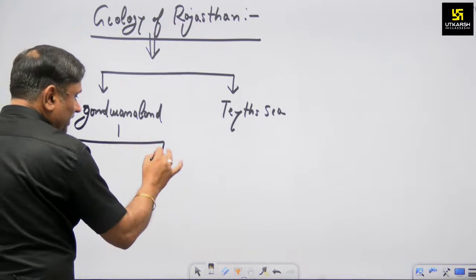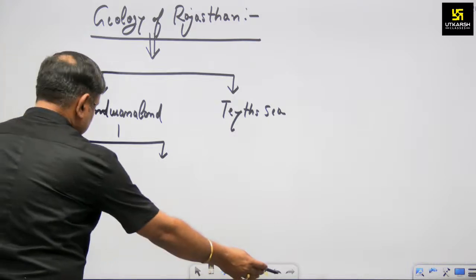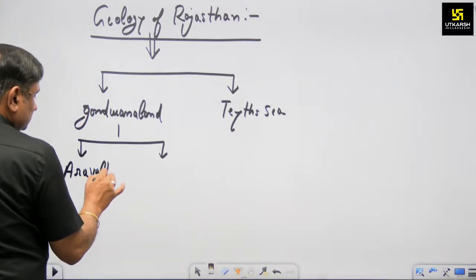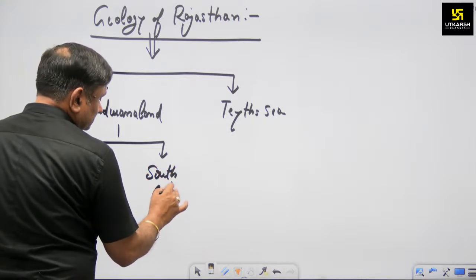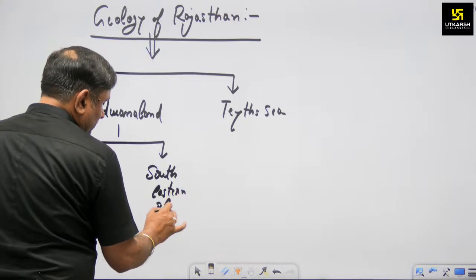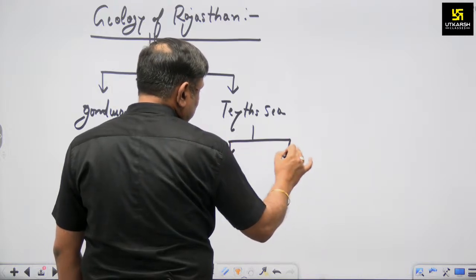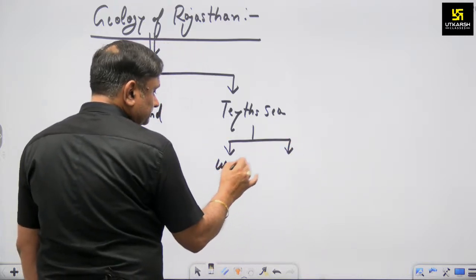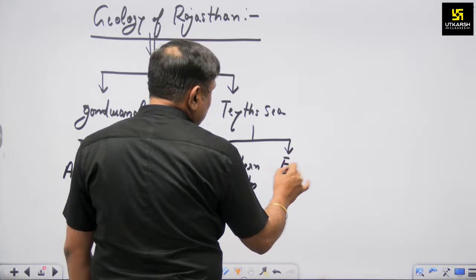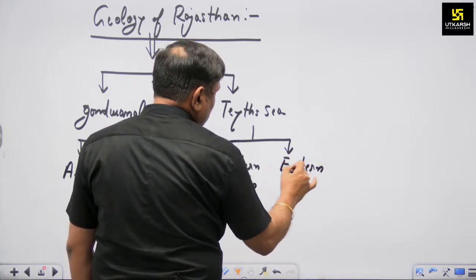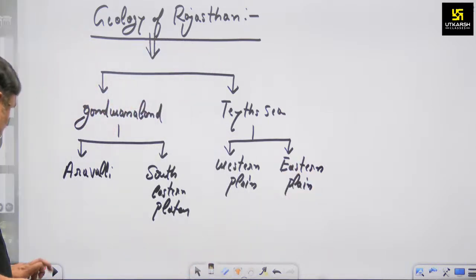Specifically from Gondwana land, Aravalli and the southeastern plateau is associated, while on the remains of Tethys Sea, the western plain and the eastern plain is associated.